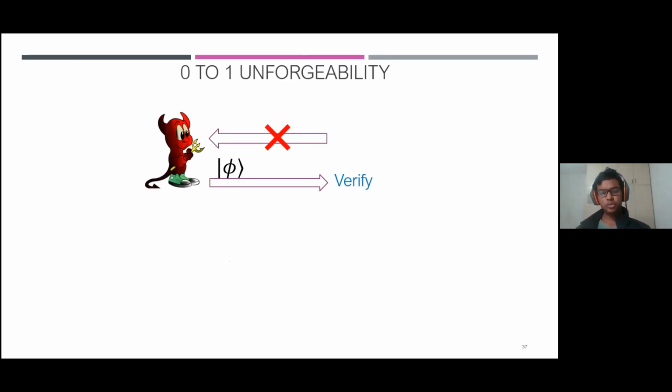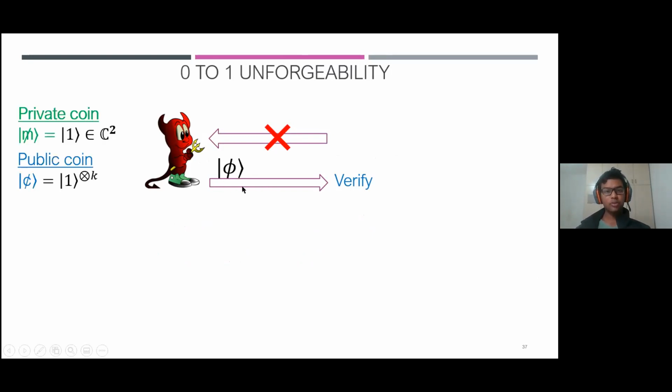What is 0 to 1 unforgeability? So here the adversary starts with no cents, 0 cents, and is trying to pass one verification. So he sends one alleged cent, which is like a K register state phi. So from now on, we do the simplification that a mil is like ket 1 and a cent is therefore ket 1 tensored K.